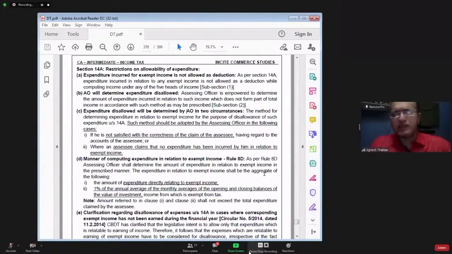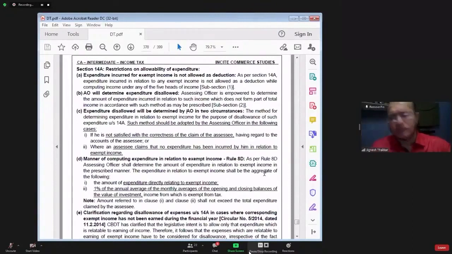So if the income is taxable, expenditure incurred for earning the income can be claimed as deduction. On the other hand, if the income is exempt, then expenditure incurred for earning the exempt income cannot be claimed as deduction.